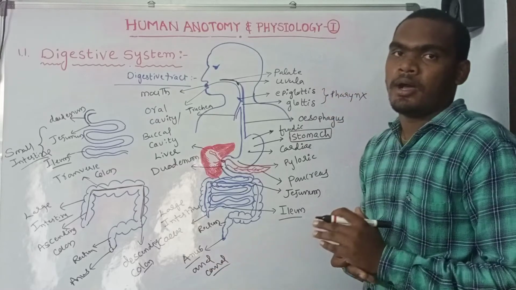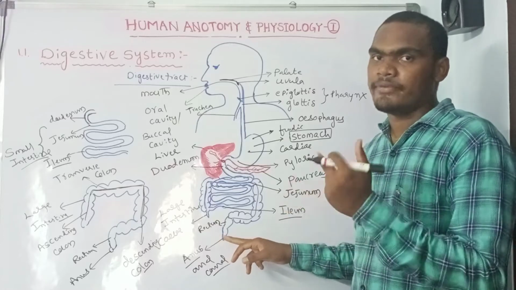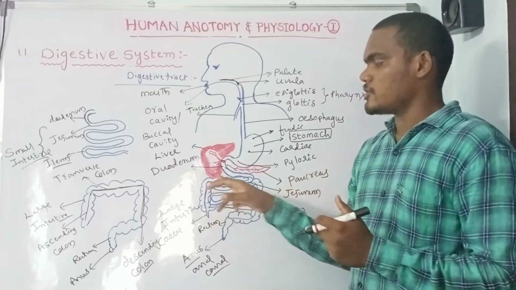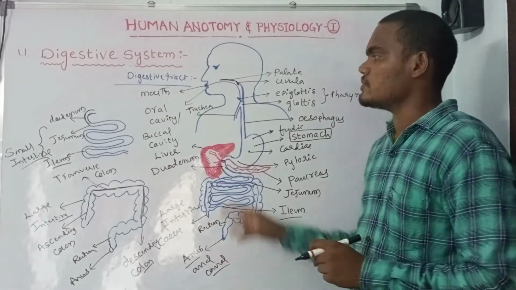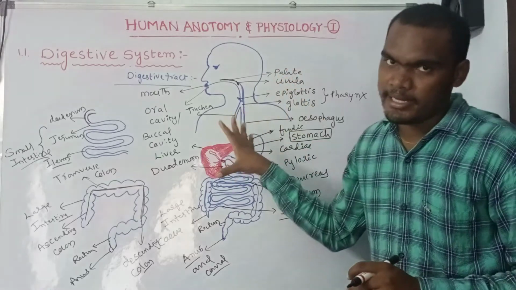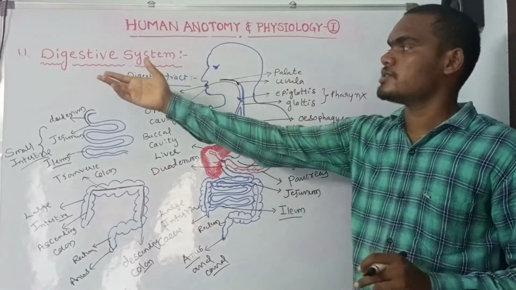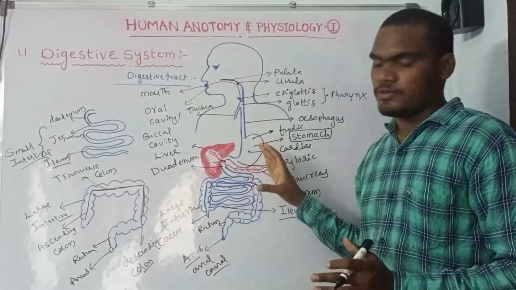So it is defecation: the digested food passes from the small intestine to the large intestine and finally the anus. So this is the digestive tract or alimentary canal, the structure of the digestive system.